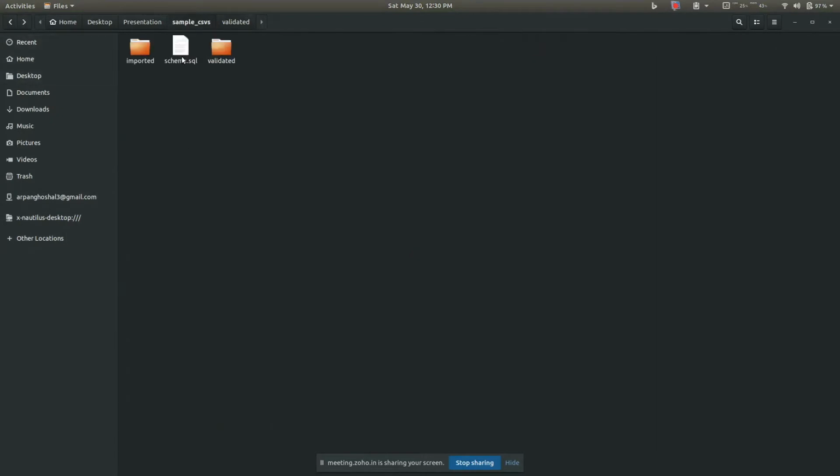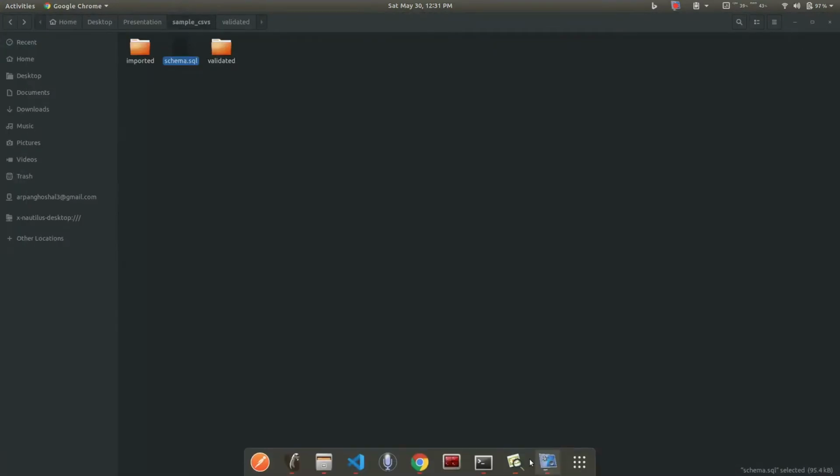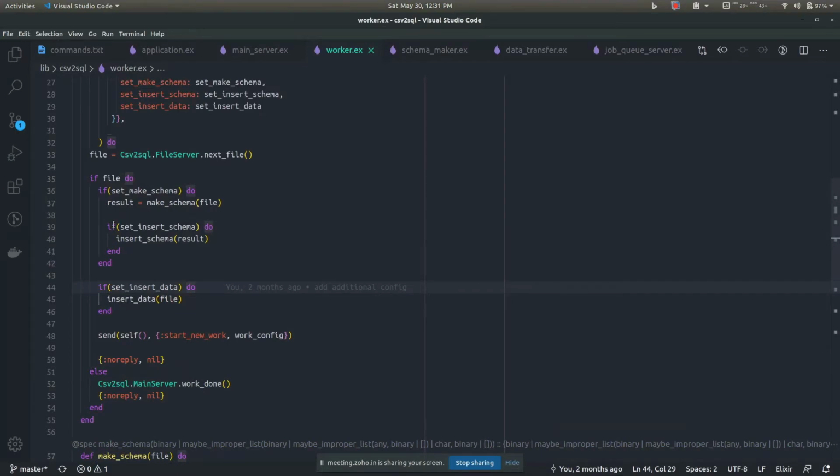And it has also created a schema file for you to check. So you can open up this file, see it has created all these create table statements with the correct data types, and it has also written the schema to this file. So this is what it has done. Okay, so now getting back to the code.